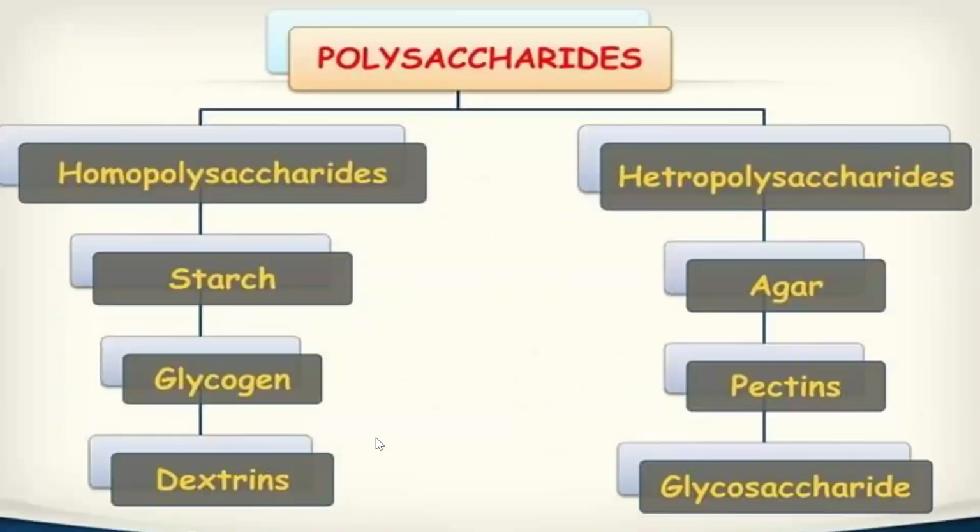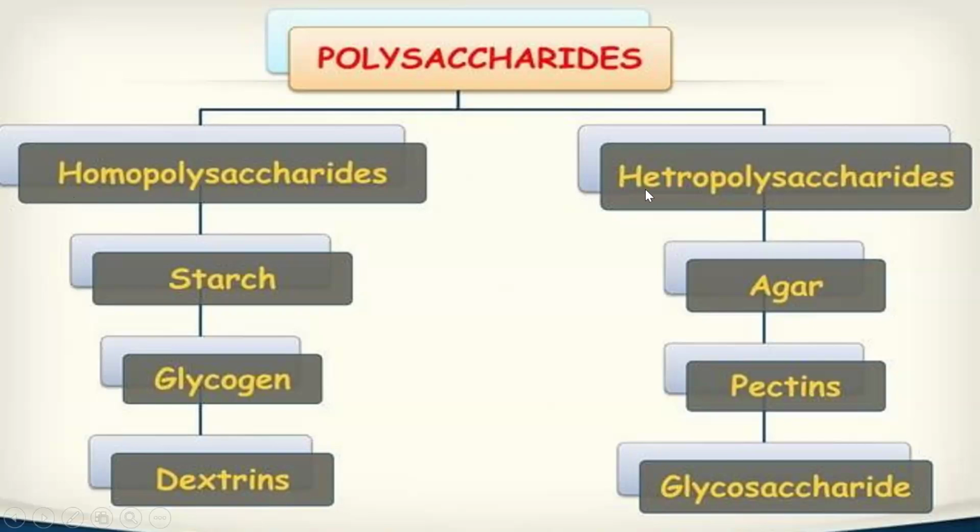Next, as I said, polysaccharides are further divided into homo and heteropolysaccharides. Homo means same. Polysaccharide means many sugar units, so homo means the same many sugar units. If the carbohydrate contains the same sugar units, it is known as a homopolysaccharide. Hetero means different.